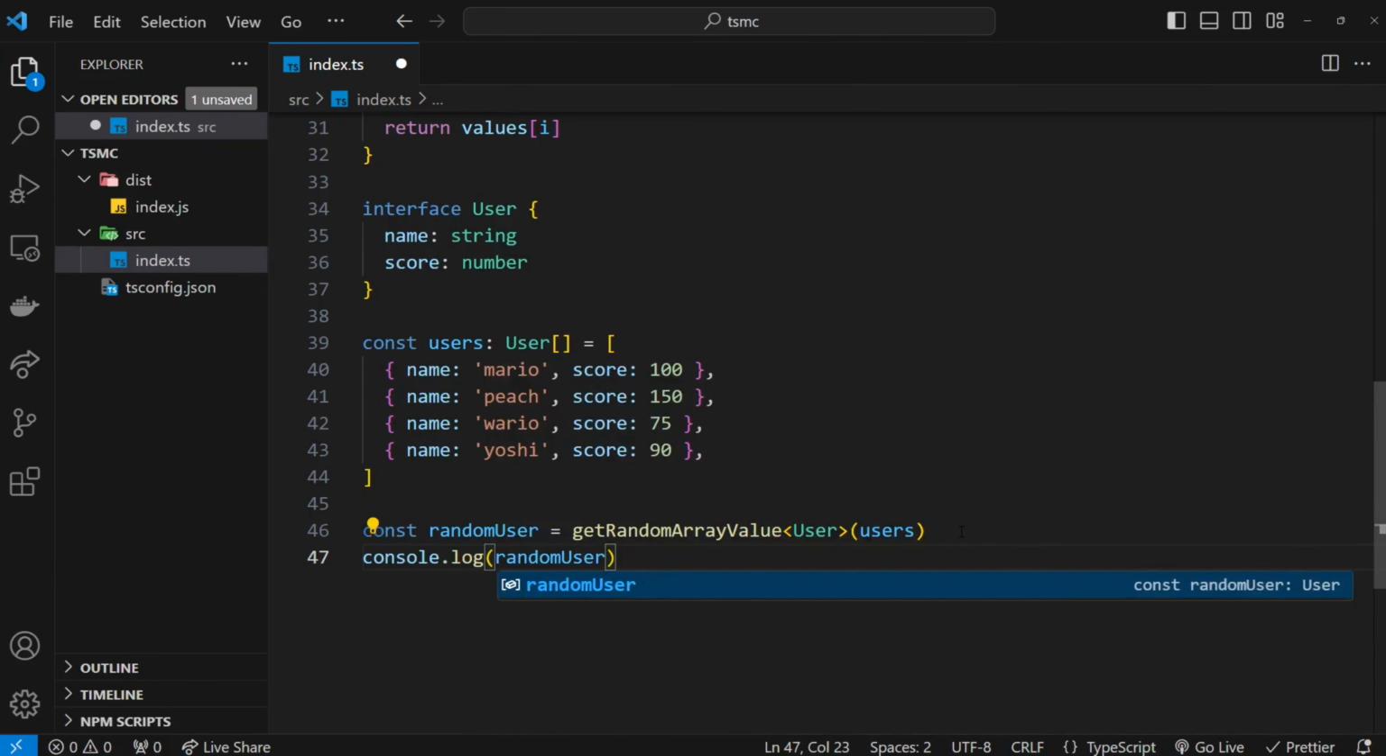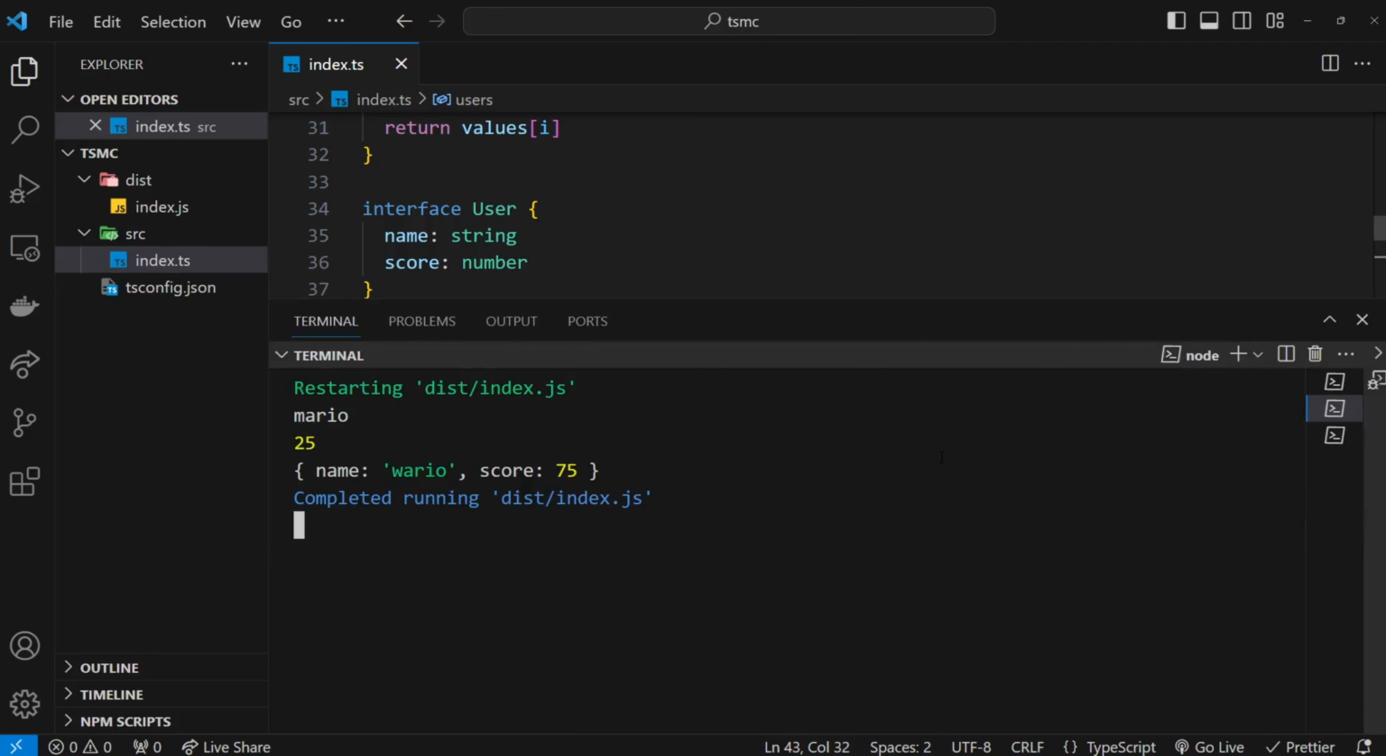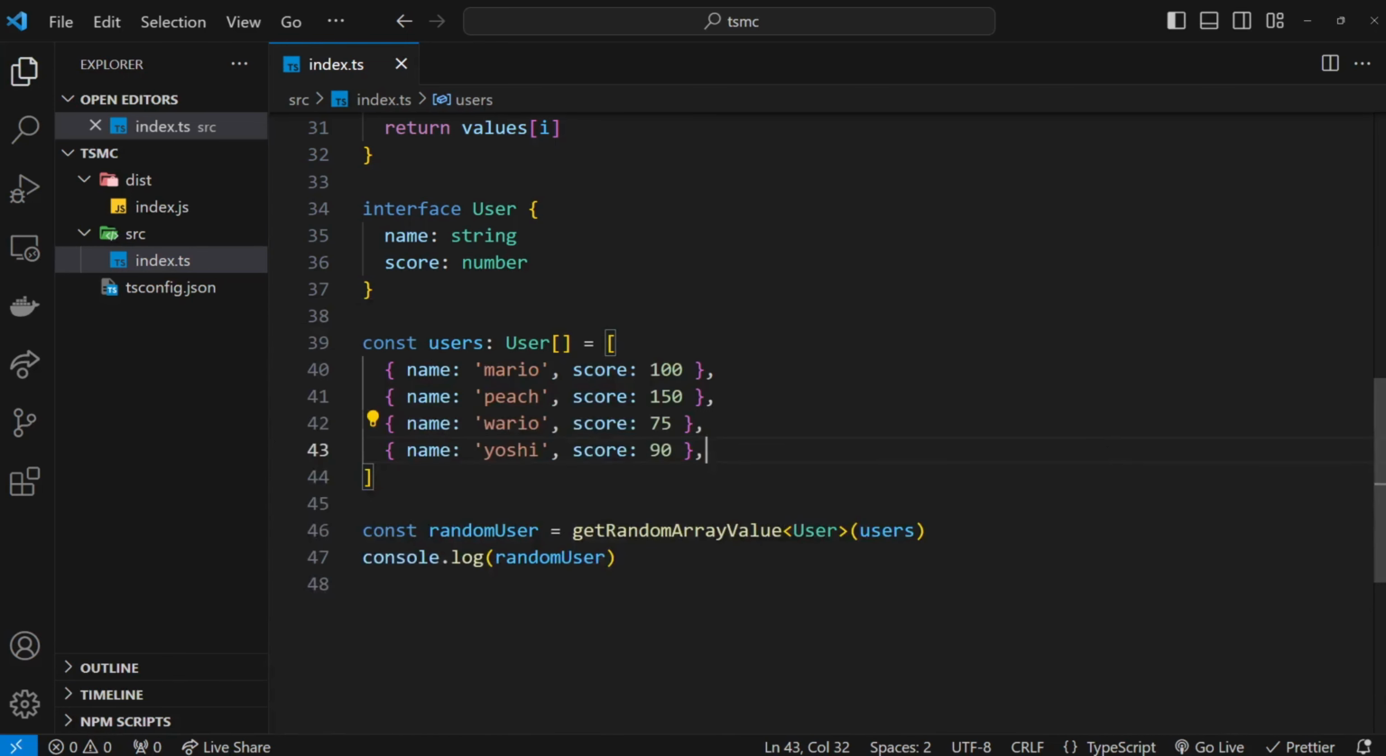Okay, so I'm just going to log the randomUser to the console, and then randomUser.length. So press save, and then let's open up the terminal and see if this works. Yeah, we see this user right here, name Wario, score 75. Awesome.